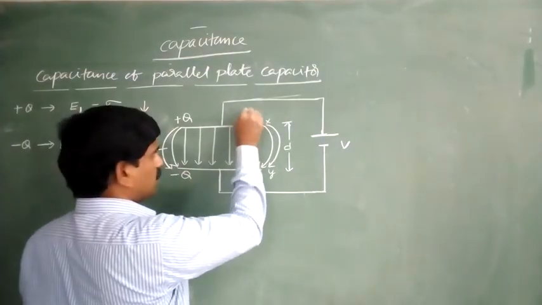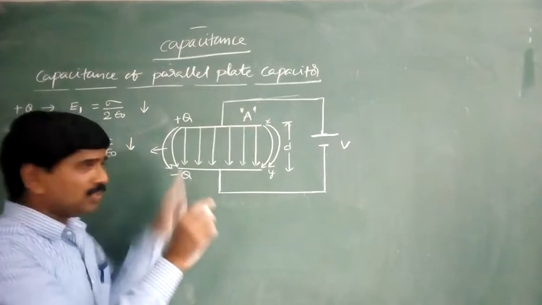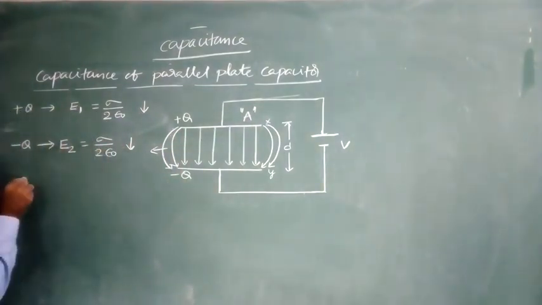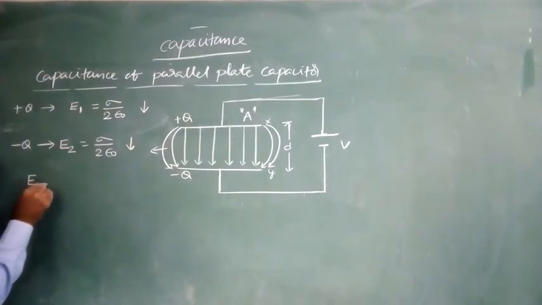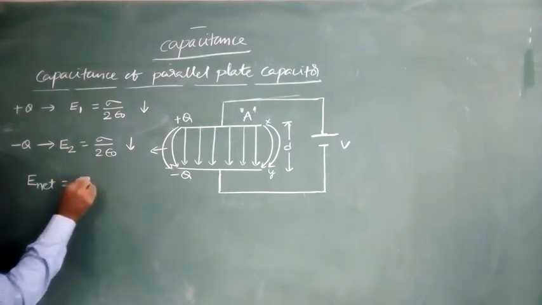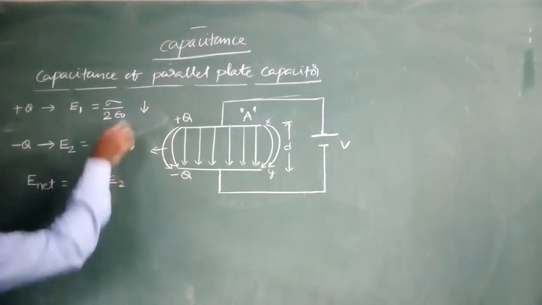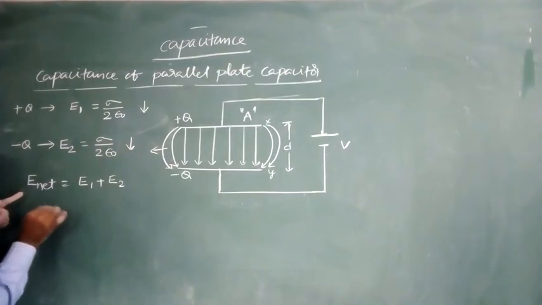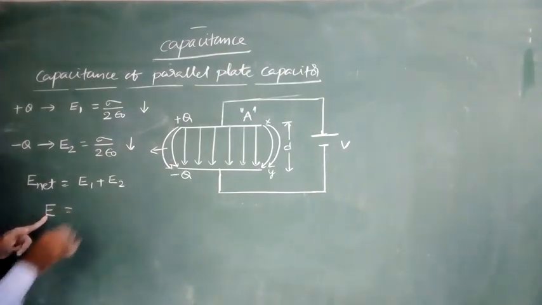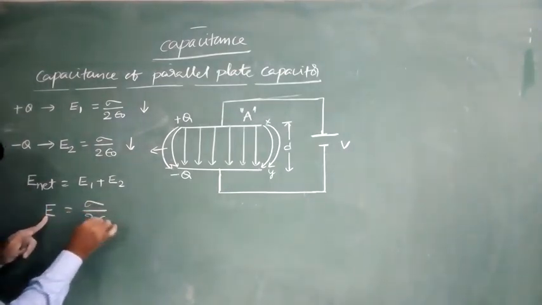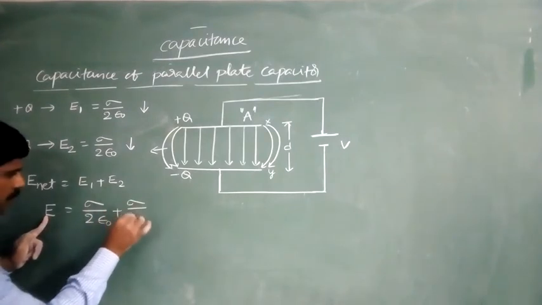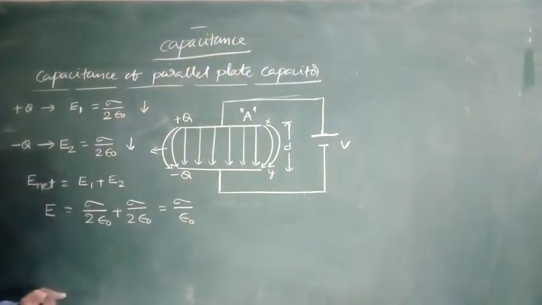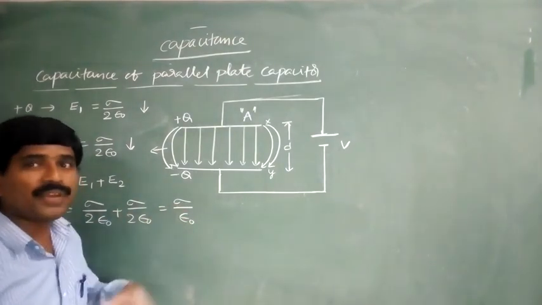Observe, this one is A. A means the area of cross section of each plate. Therefore, the net electric field intensity E net is equal to E1 plus E2, because both are in the downward direction. E net is equal to sigma by 2 epsilon naught plus sigma by 2 epsilon naught, which is equal to sigma by epsilon naught. Here sigma is nothing but the surface charge density.